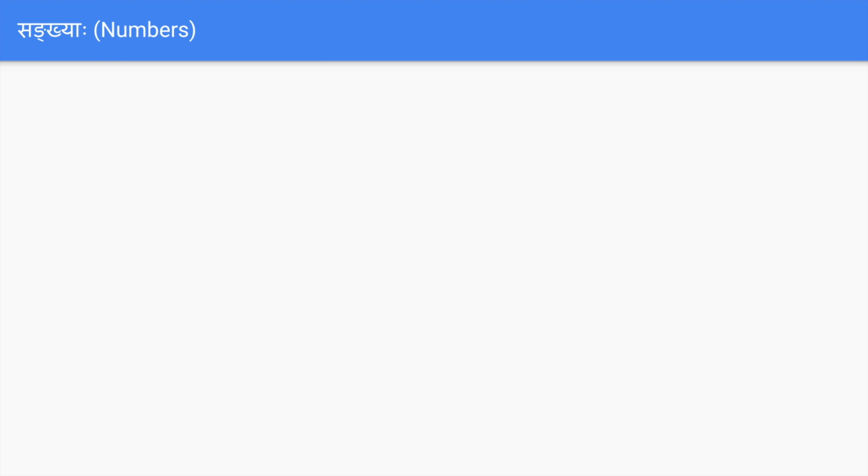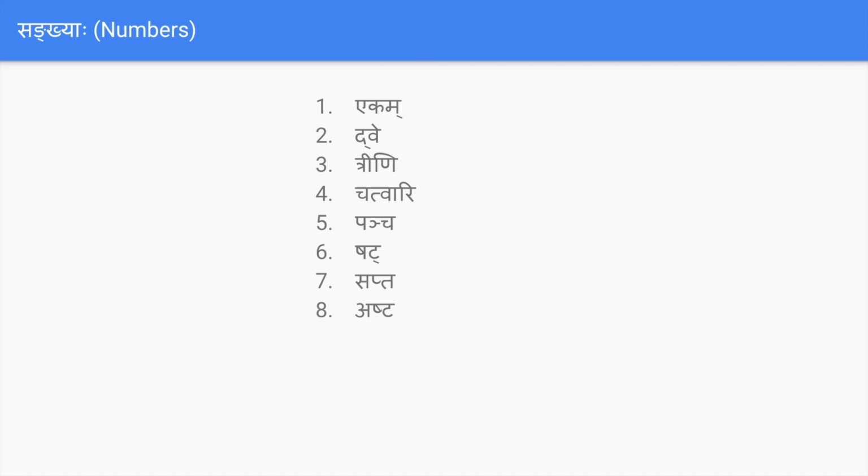The numbers in Sanskrit. So we'll just see 10 numbers today. Ekam is 1, dve 2, treeni 3, chatvari 4, pancha 5, shat 6, sapta 7, ashta 8, nava 9, dasha 10.